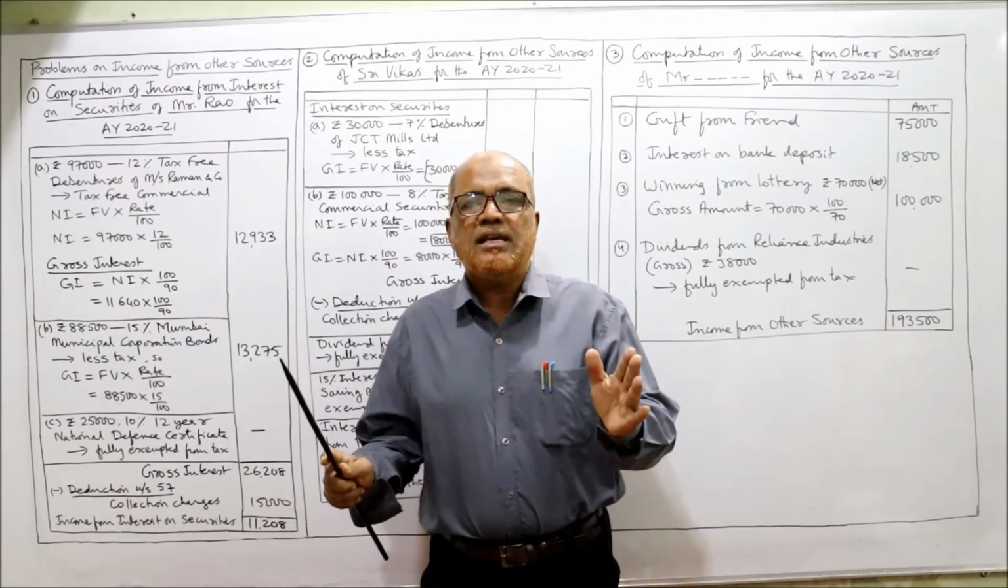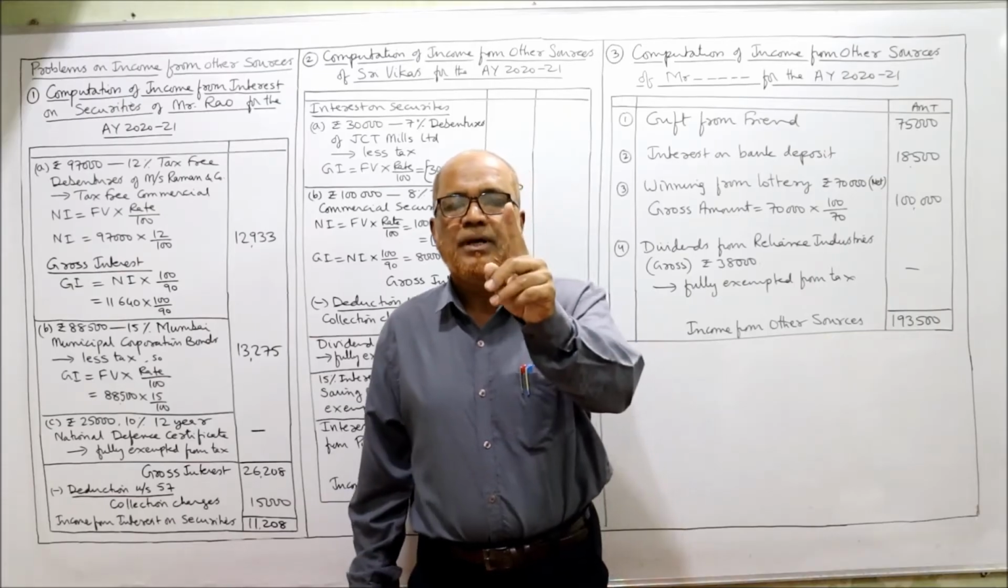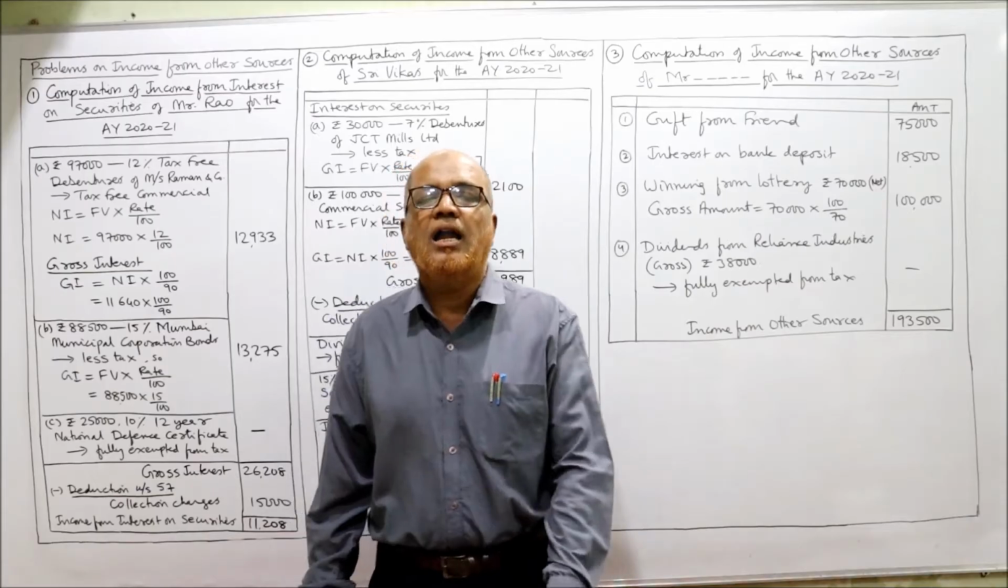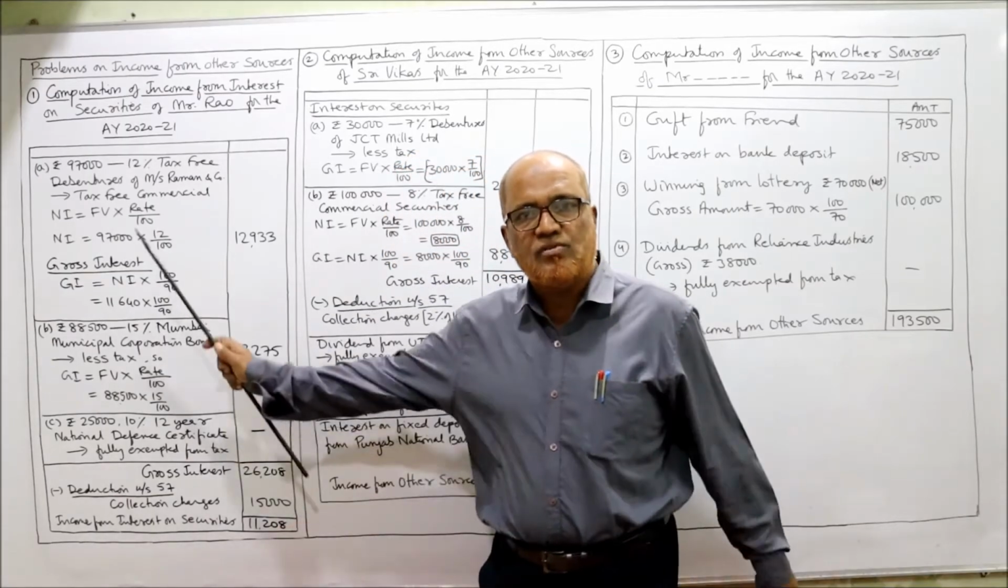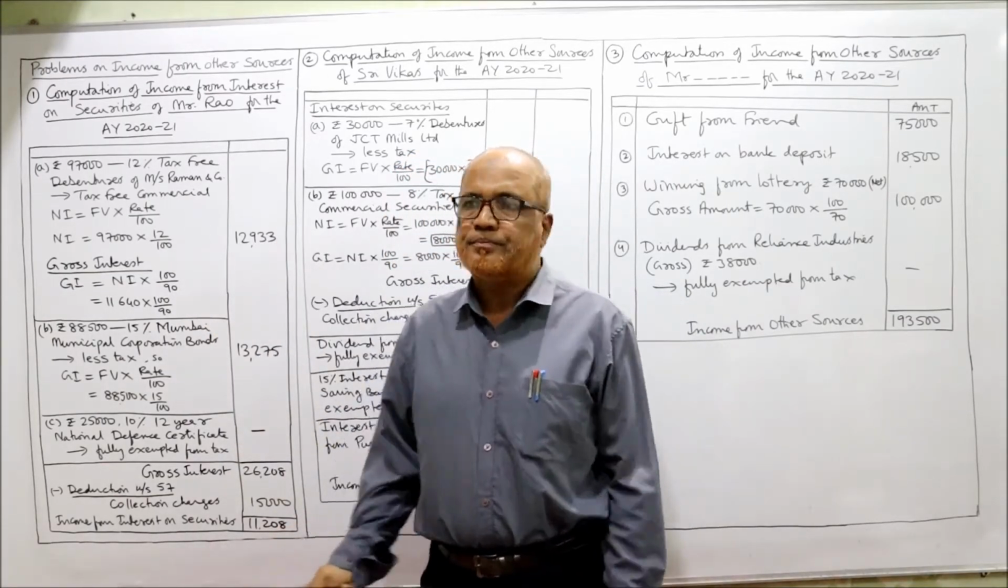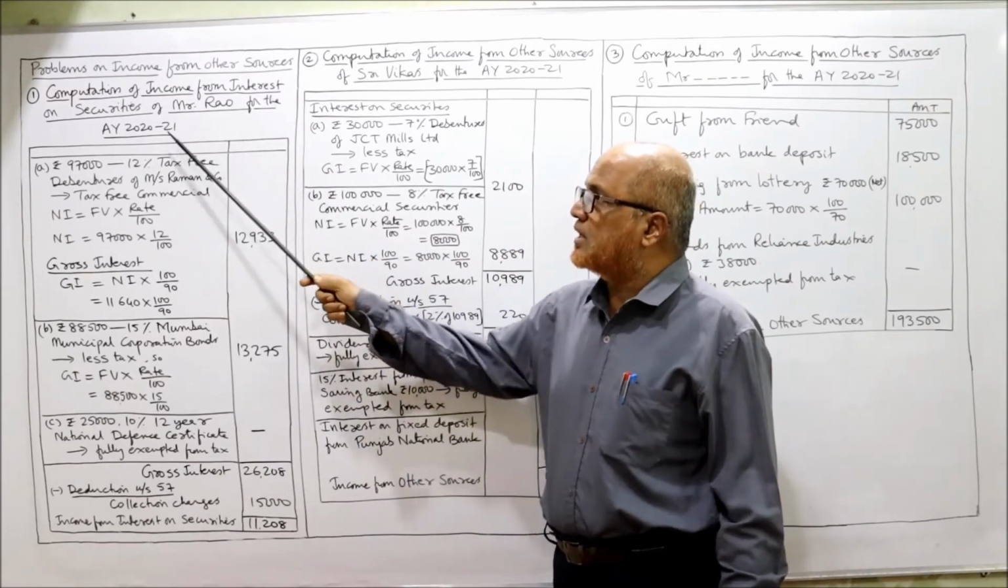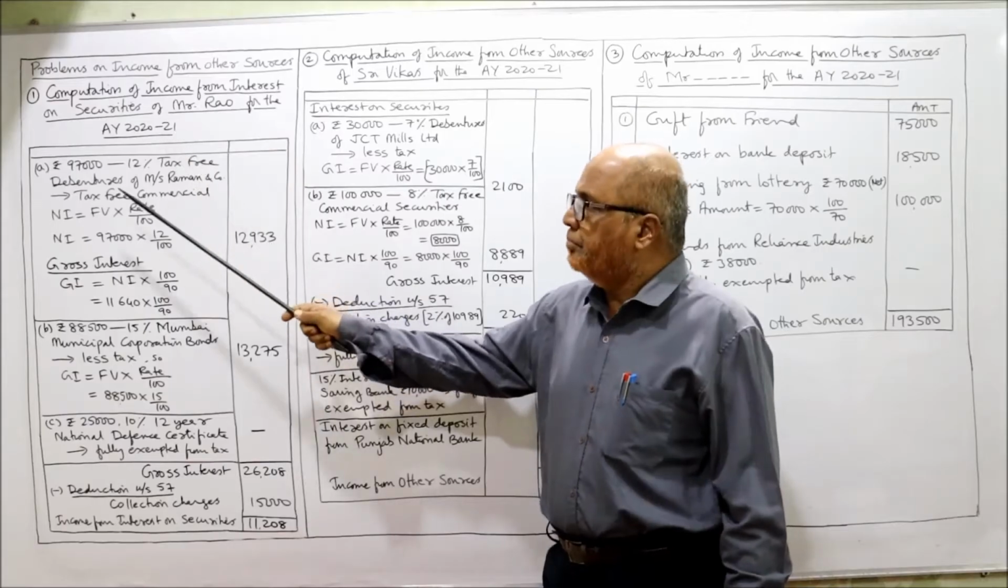Again, for all less tax security, only one step. GI, gross interest is equal to face value into rate by 100. That's it. These are the provisions we have to apply in the current problem. Now, computation of income from interest on security of Mr. Rao for the assessment year 2021.